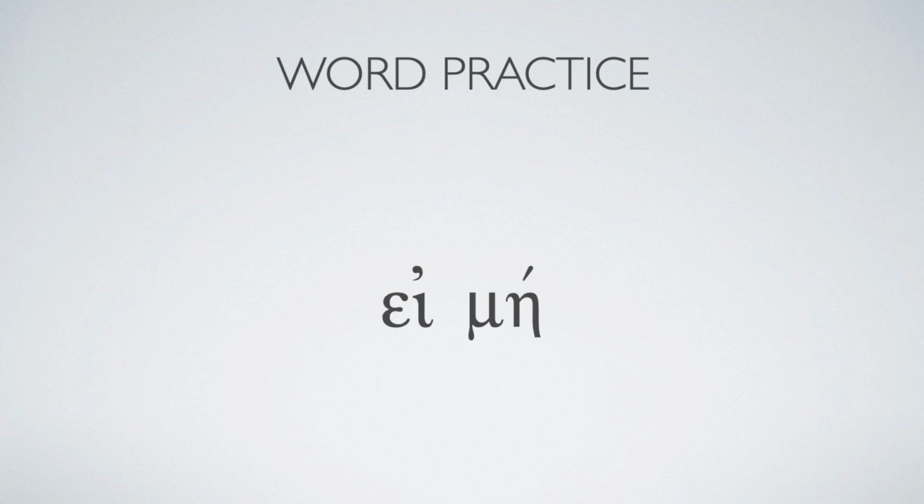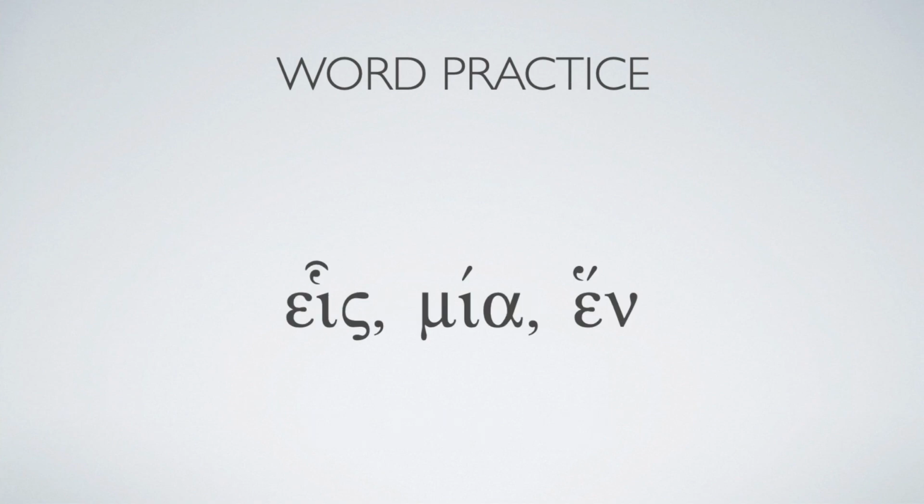Ἐάν, except or if not. Εἷς, μία, ἕν, all different ways to say one. These are important to pay attention to, particularly. So εἷς, you know the word εἰς with a smooth breathing mark, which means into, and you know ἐν with a smooth breathing mark, which means in. If they have rough breathings, they mean one. So pay attention to those. Make sure you memorize these.